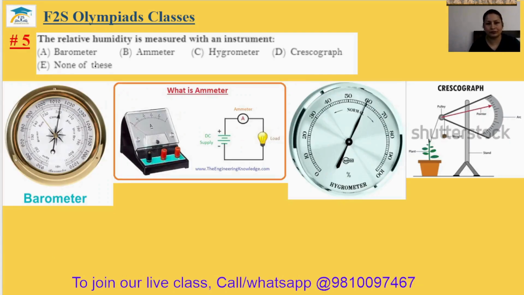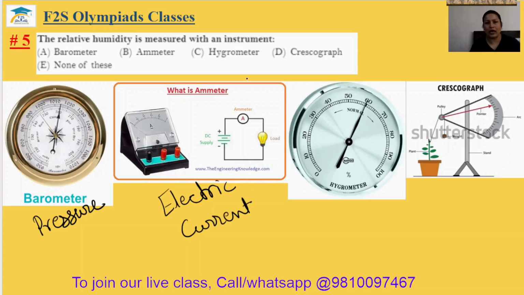Question number 5. The relative humidity is measured with an instrument. So barometer measures your pressure. Barometer measures the atmospheric pressure. Ammeter measures the electric current. Okay. And hygrometer measures your relative humidity. The answer will be C.